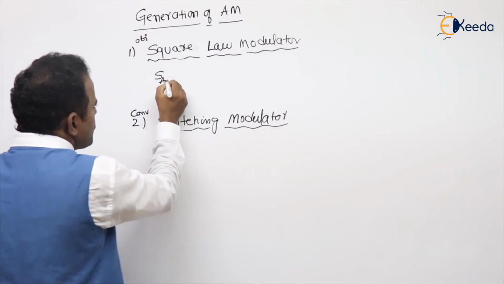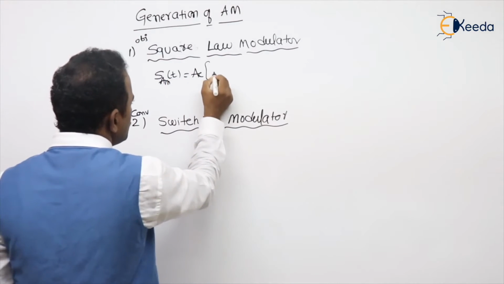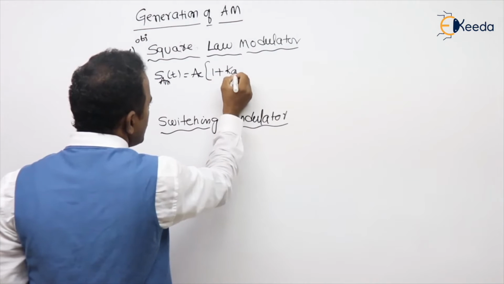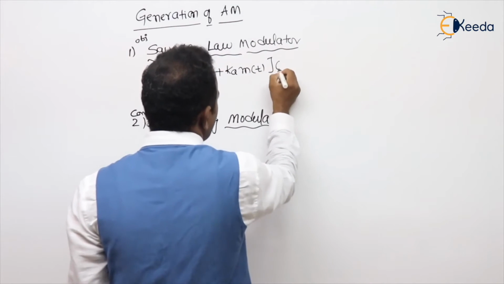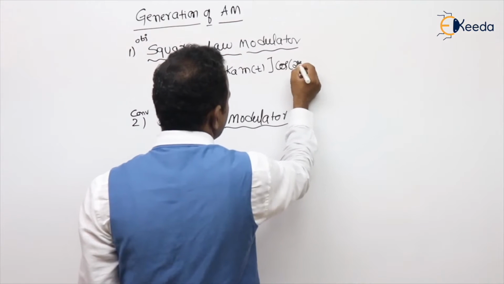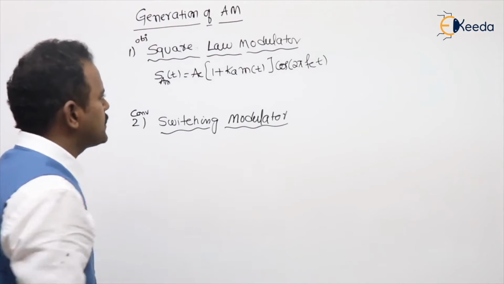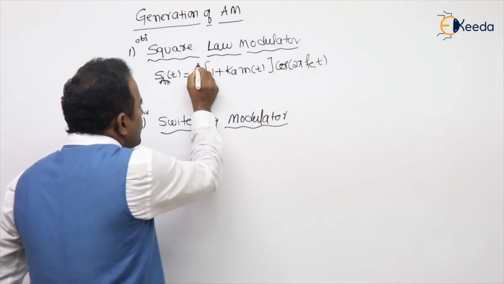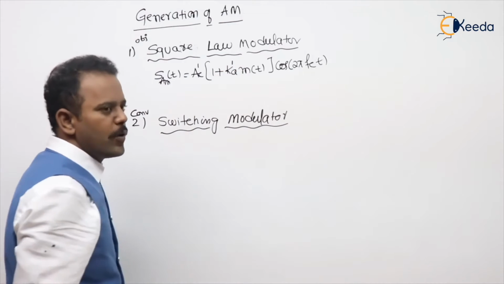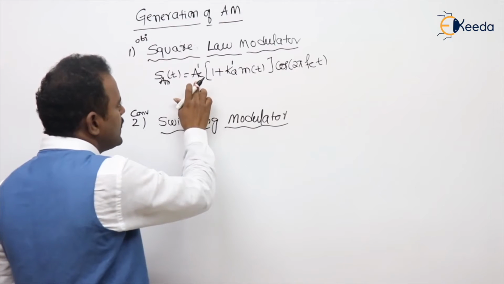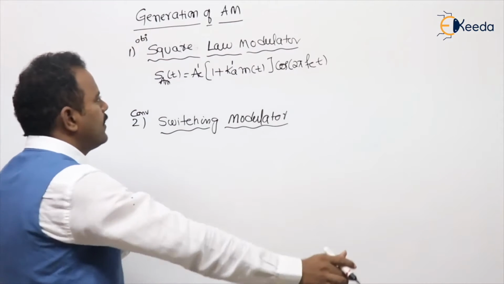Suppose, what is the general expression of AM? s_AM(t) = Ac[1 + Ka m(t)] cos 2πfct. The special thing here is that you will get different values of Ac and Ka. That's why I call them Ac' as well as Ka'.